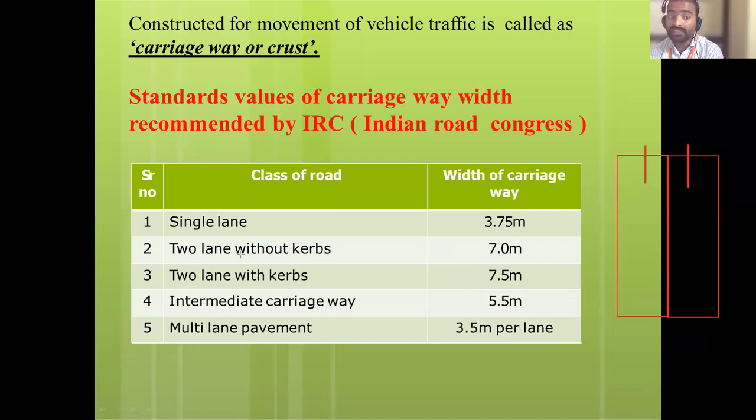3.75. If it is a two lane with raised curb, means this is one part and this is one part. ये दोनों के बीच में there will be curb, like curb रहते हैं. आपको समझ में आ रहेगा? There is a bifurcation between these two roads. इधर एक रोड चल रहा है, इधर एक रोड चल रहा है. ये दोनों के बीच में ऐसे bifurcation है तो इसको क्या बोलते हैं? Raised curb बोलते हैं. ऐसा है तो the total distance कितना रहने का? That is 7 meter. Two lanes without curb, if there is no curb, it is 7 meter. With curb है तो 7.5 meter.